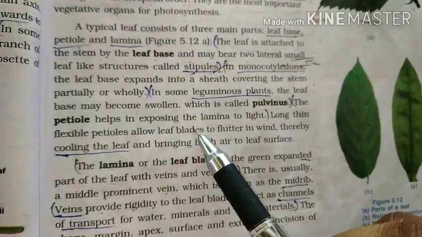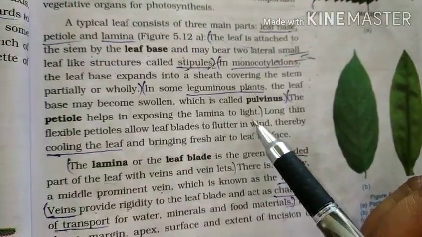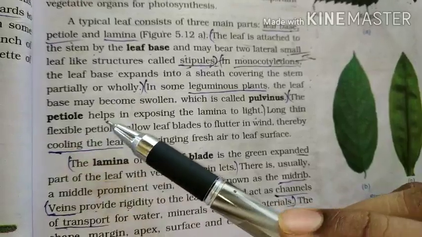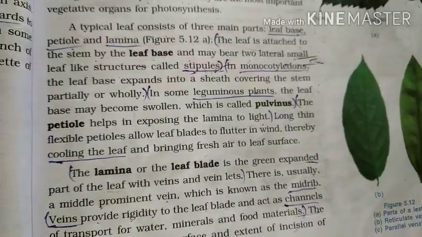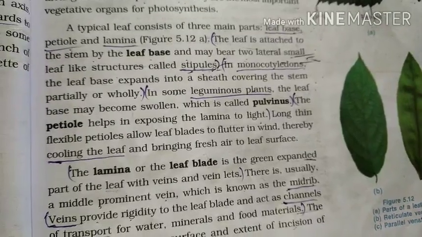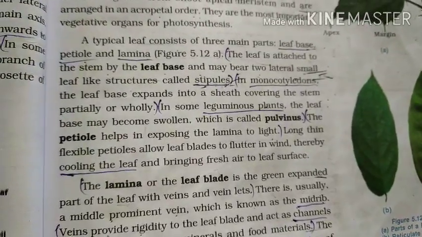The petiole helps in exposing the lamina to light. Mainly the petiole's help is to expose the leaf. Why should the leaf be exposed? For the photosynthesis purpose. The sun is the source for photosynthesis.